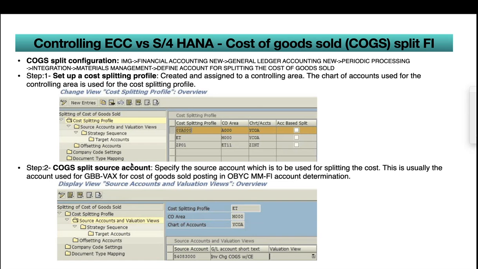So once you create the cost splitting profile and assign it to the controlling area and chart of accounts, then you can click on the left side on source accounts and valuation views. There, you can see the source account, that is the inventory change COGS account. That is nothing but whatever you have in OBYC, the GBB transaction key and VAX account modifier. The same GL account you need to give here. If you give a different account, it won't work. So you have to give the same account, then only it will work.